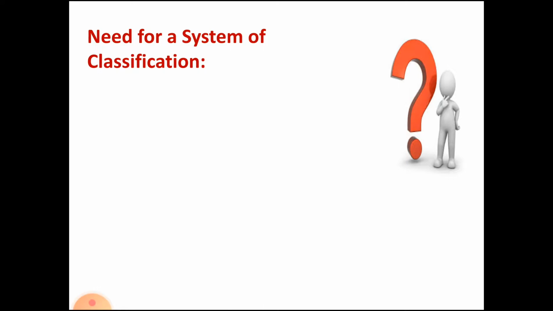Now, we have seen a wide variety of animals. Why is there a need for a system of classification? As we saw in this figure, there are different types and kinds of species around us. You might have learned about the classification of plants and animals in your earlier classes. So, here the question arises: why is there a need for a system of classification? Let us see why.